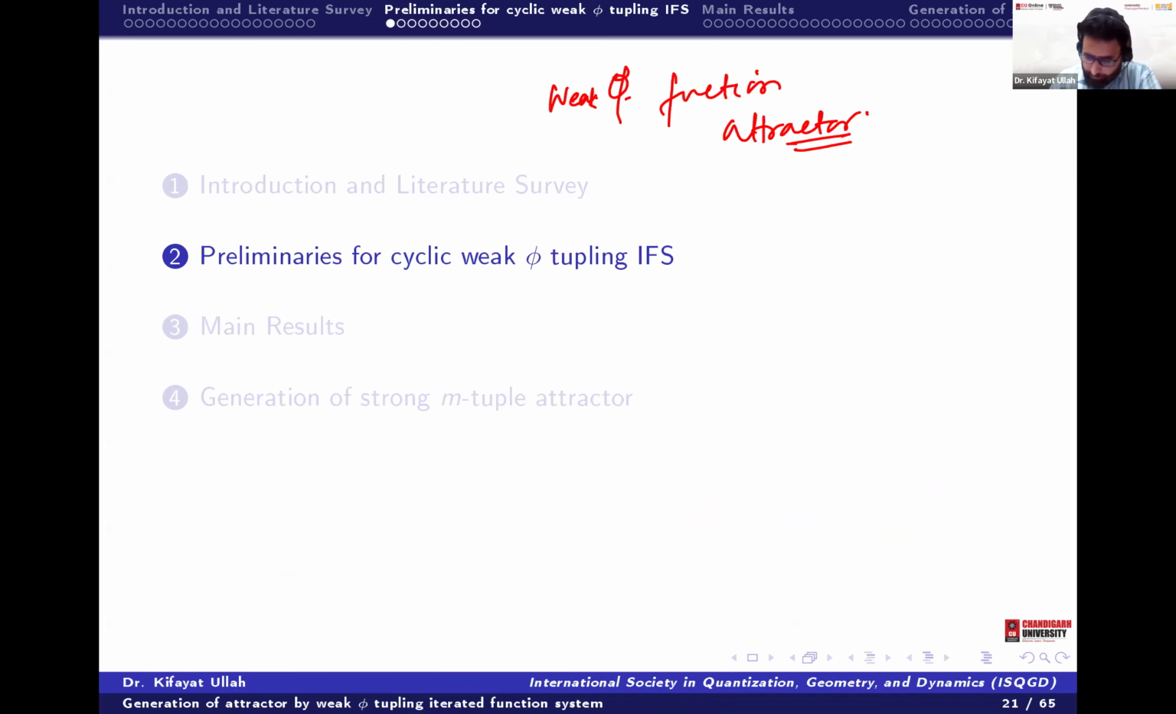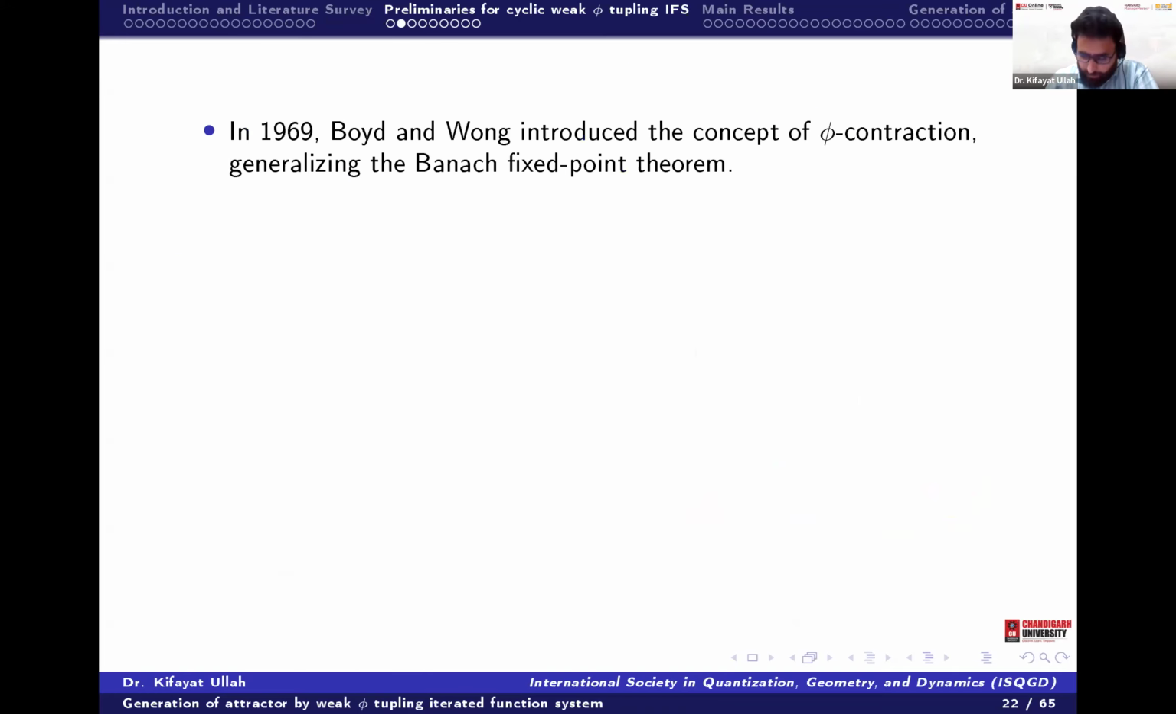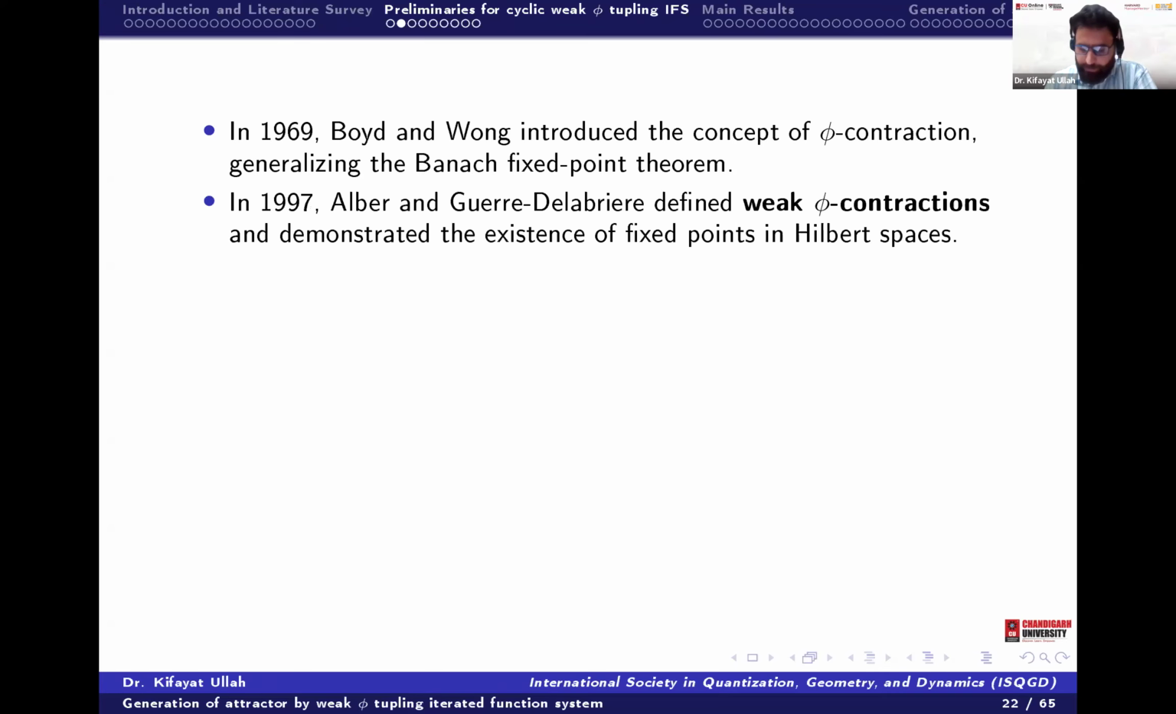First, we have here the background. Actually, in 1969, Boyd and Wong introduced the phi contraction that generalized the Banach fixed point theorem, and then the elder and this, what is this?